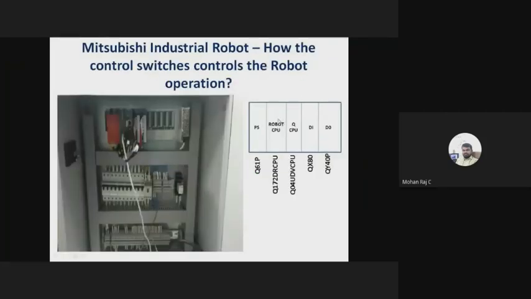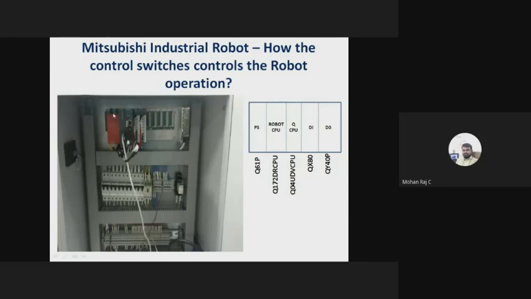I told you, no, sir. So if you have any doubt, you can ask me, and I will continue about the controller types. Dear professor, if you have any doubt so far, you can ask me, or you can type it in the chat box. Okay. Okay, let me continue.